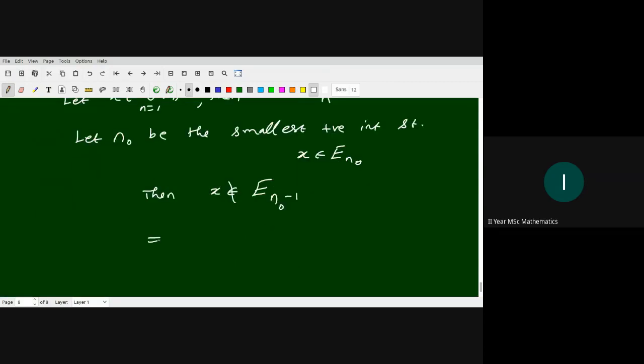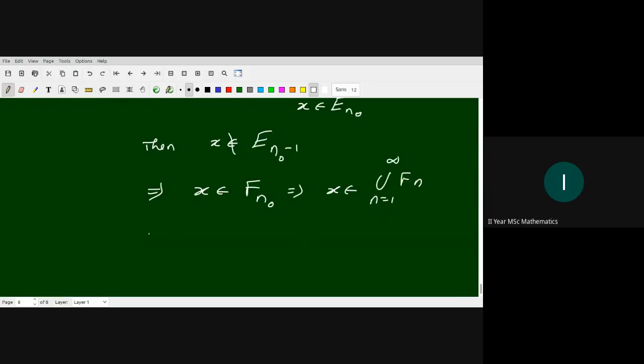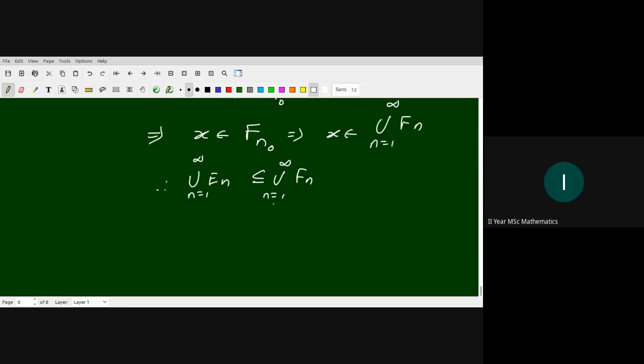So this implies that x belongs to Fn0, means x belongs to union Fn, n from 1 to infinity. So therefore union En from 1 to infinity is contained in union Fn. Therefore union of Fn is union En.